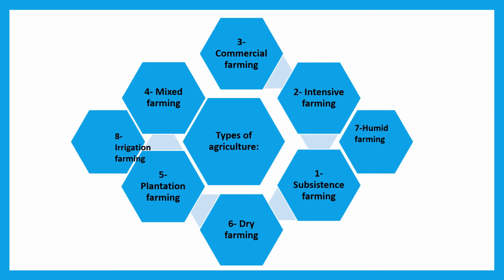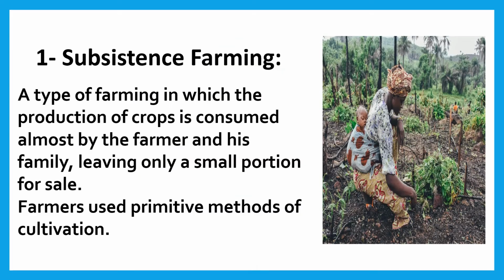Let's see the types of agriculture, children. There are 8 types of agriculture. First one is subsistence farming, intensive farming, commercial farming, mixed farming, plantation farming, dry farming, humid farming and irrigation farming. These are the types of agriculture. Let's discuss in detail these types of agriculture.